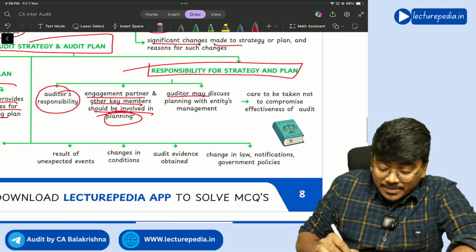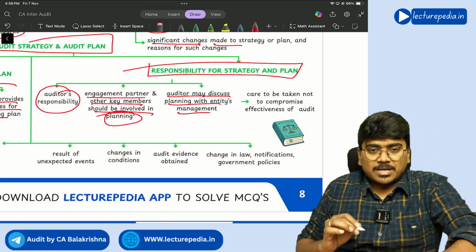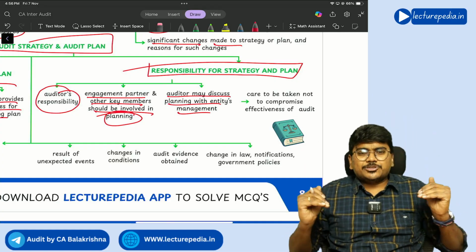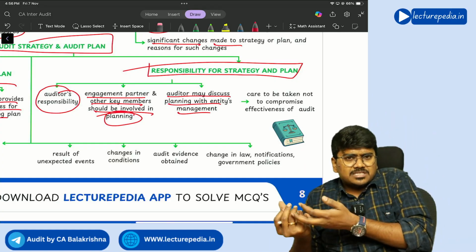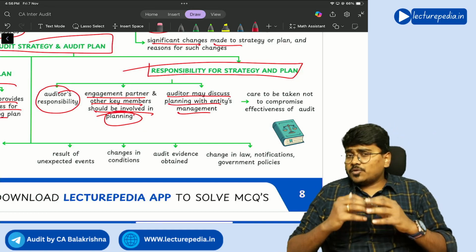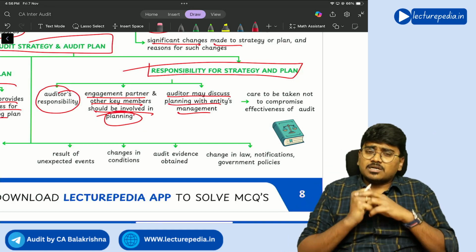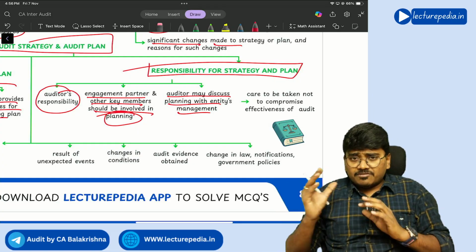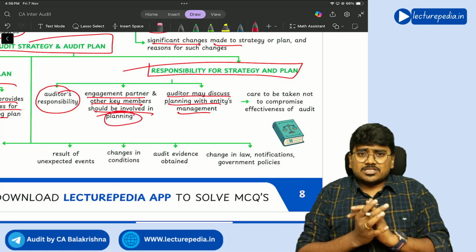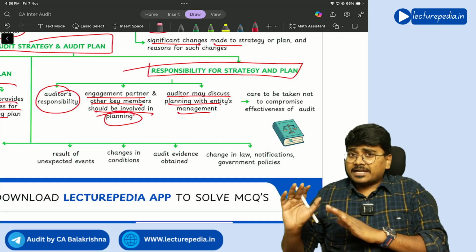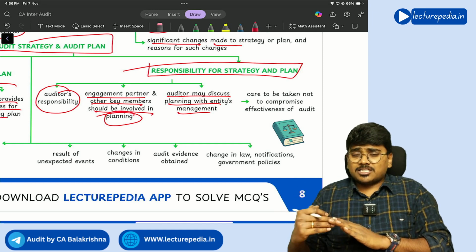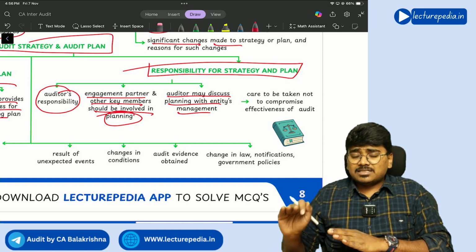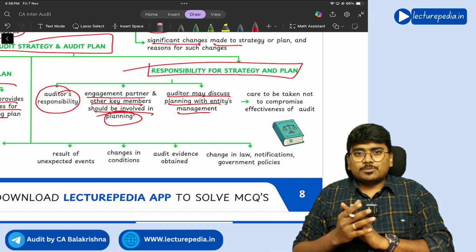Next, auditor may discuss planning with the entity's management. So whatever plan you have prepared, can you discuss this with the entity's management? If you discuss this with management, there is a possibility that the entity will get to know what areas the auditor is going to audit. So the entity will take all the steps to ensure that frauds in that area are not found out by the auditor.